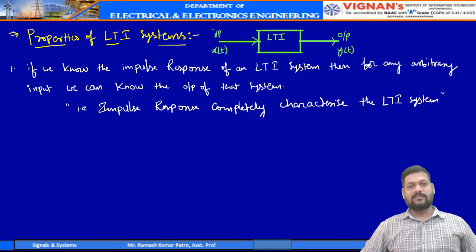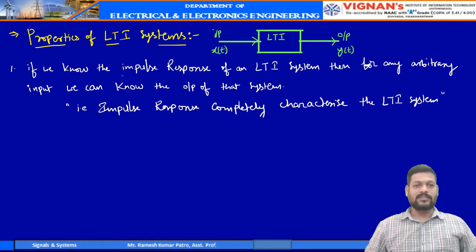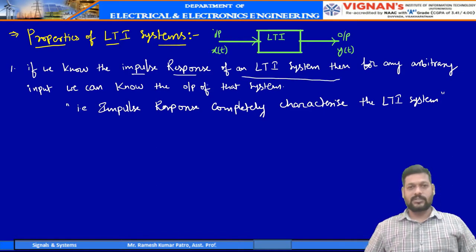If we know the impulse response of an LTI system, then for any arbitrary input we can know the output. By taking this advantage, we can completely characterize an LTI system by its impulse response.